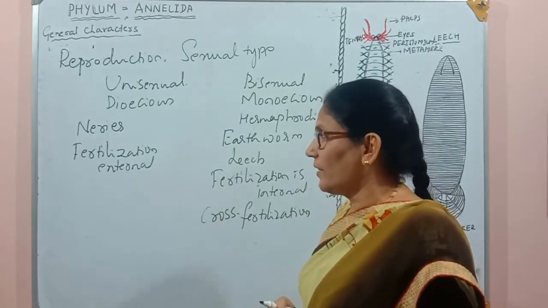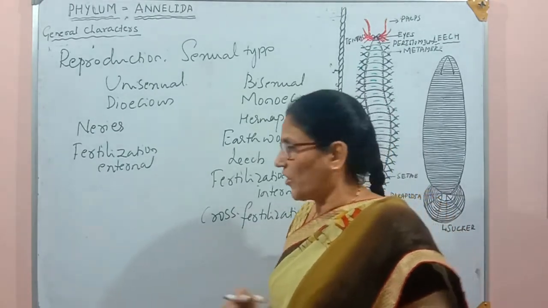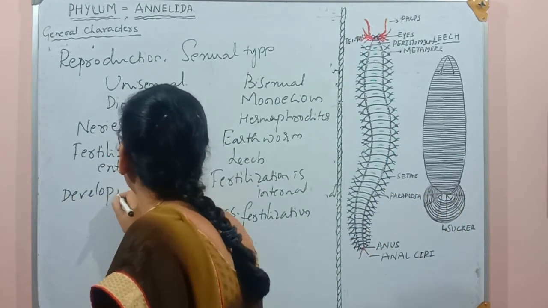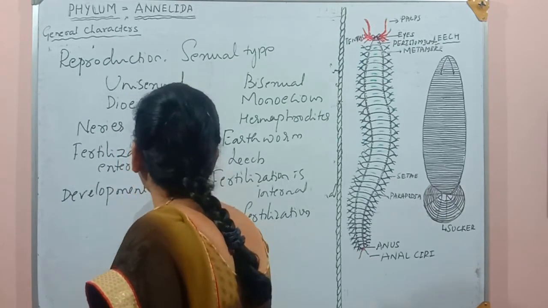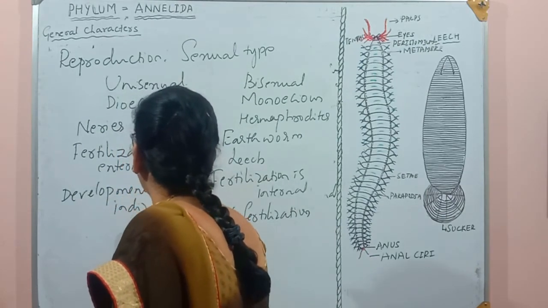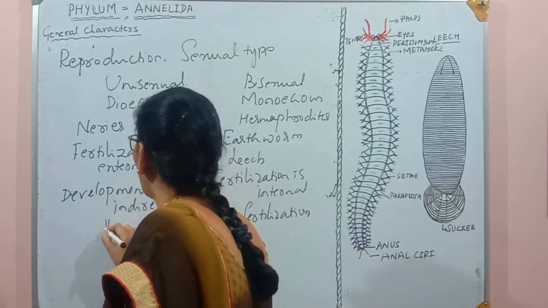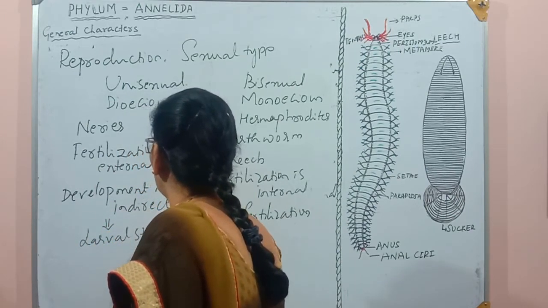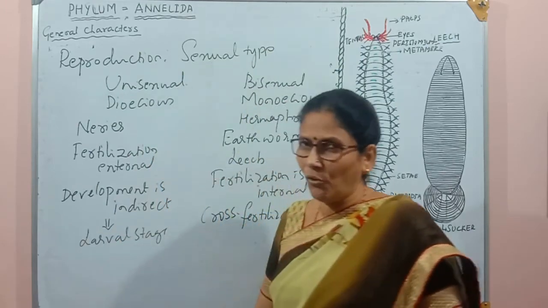And next is development. In case of Nereis, the development is indirect because there is a larval stage. The larva is called trochophore.